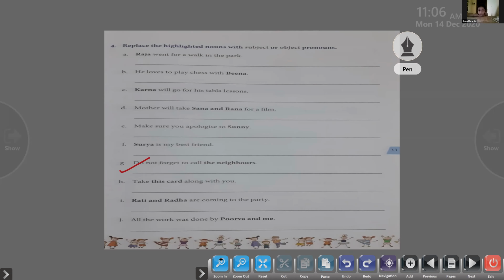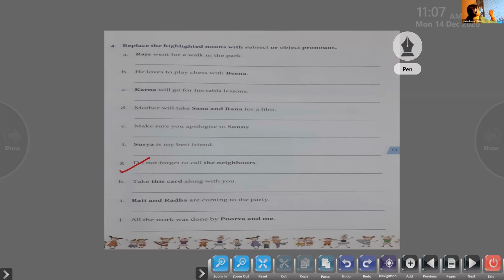Do the G. Do not forget to call the neighbors.